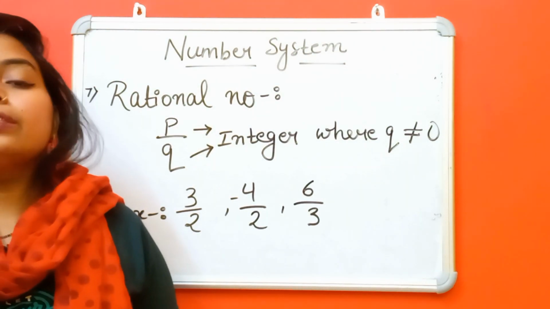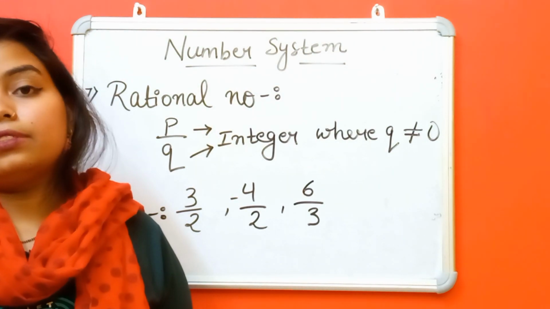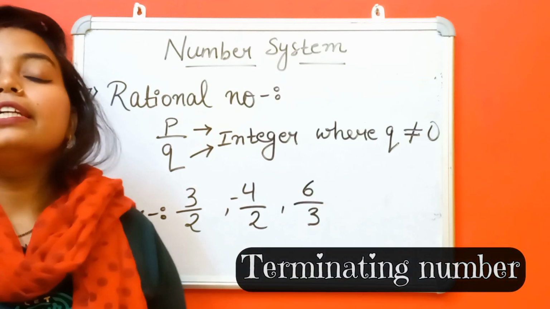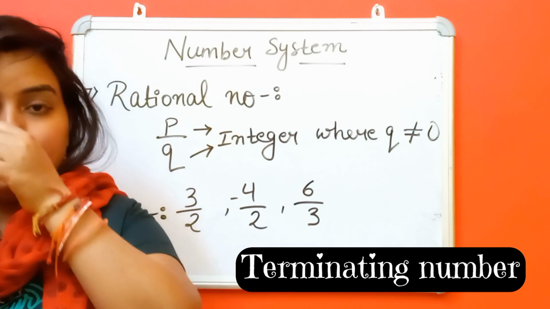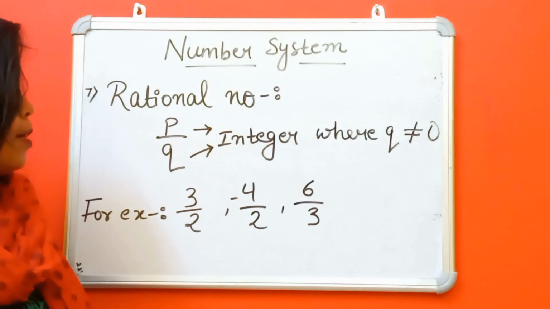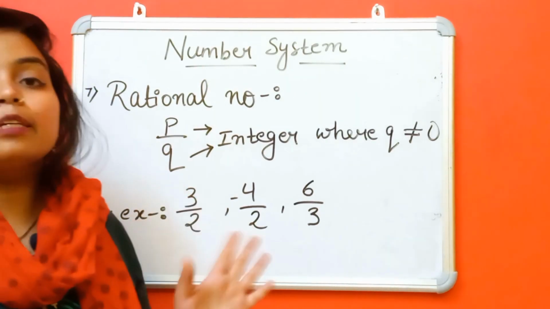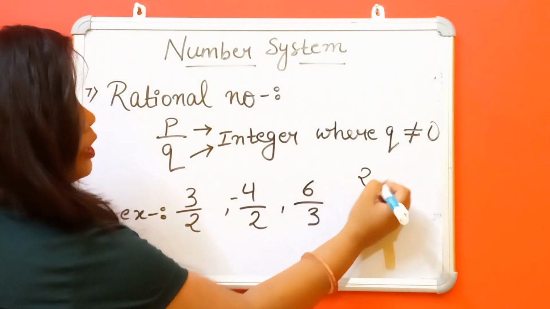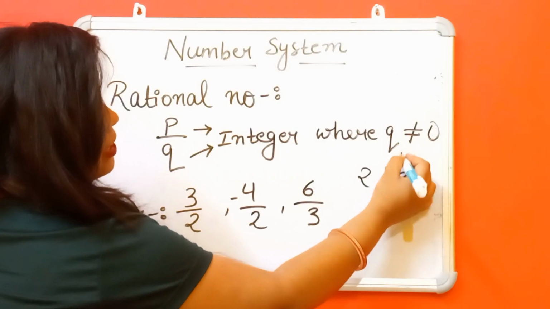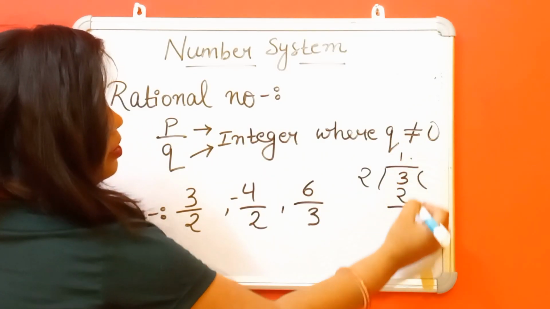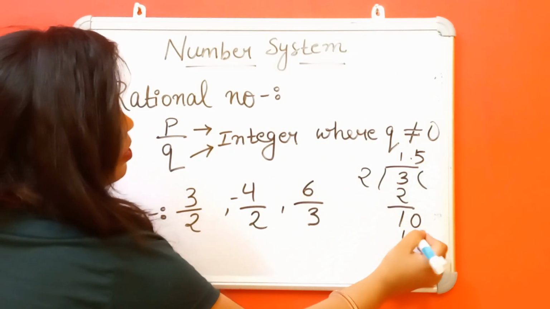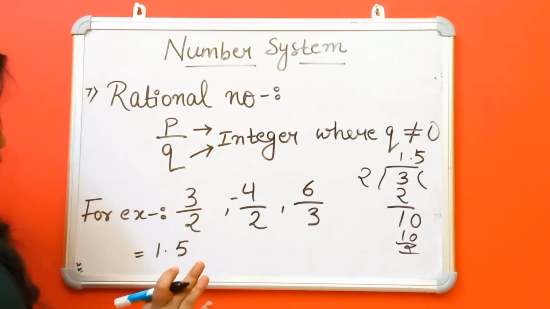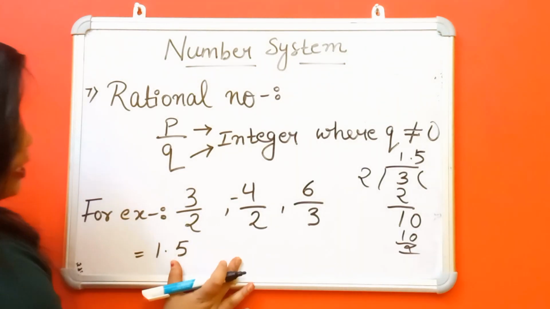But in rational numbers, there are two types, terminating and non-terminating. Here it is a terminating number, because if you divide 3 by 2, the result is 1.5. There is the end. So it is a terminating number.